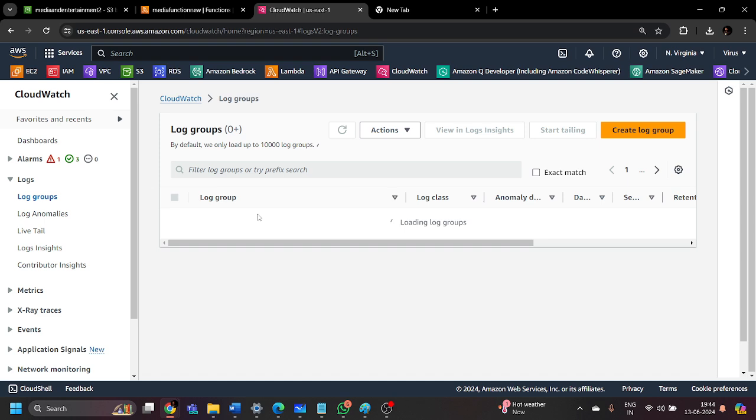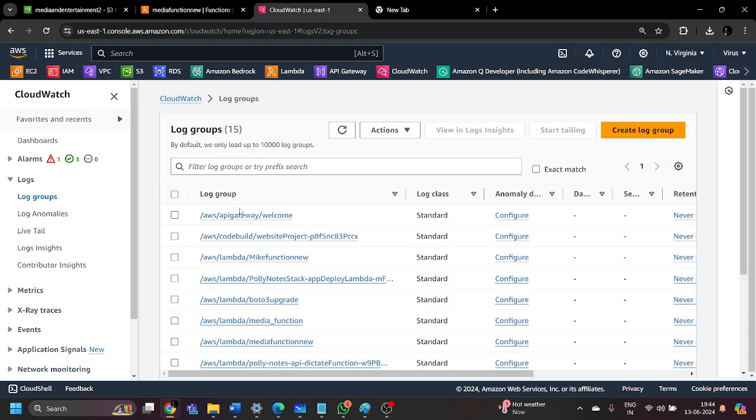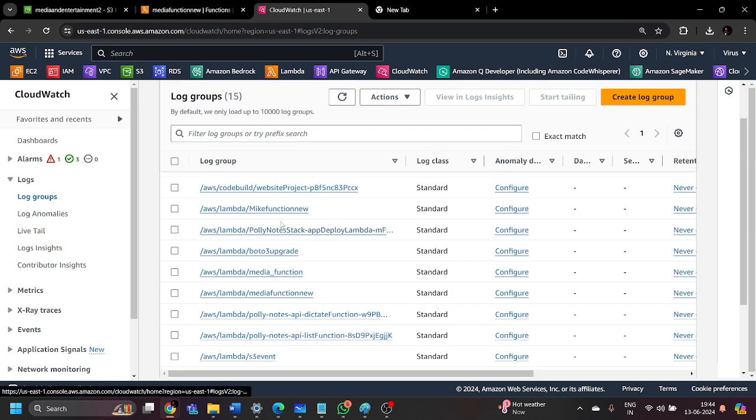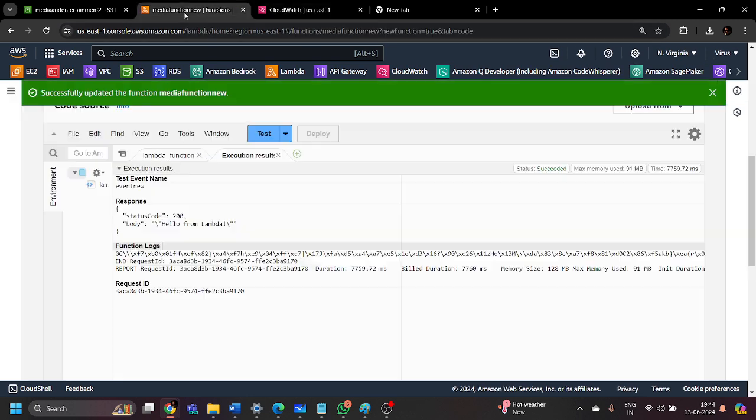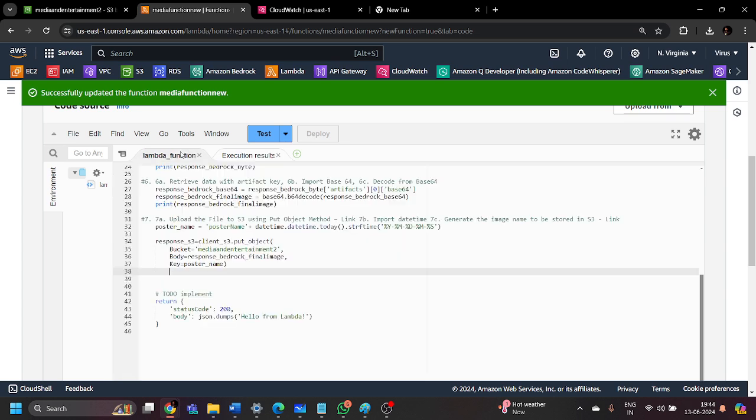As you can see, all the logs are generated over here. You can check all the logs generated by the particular function.